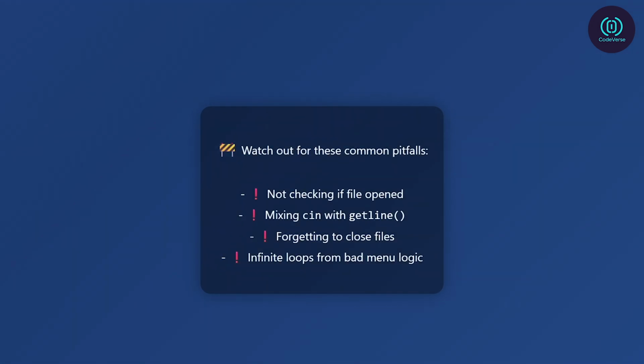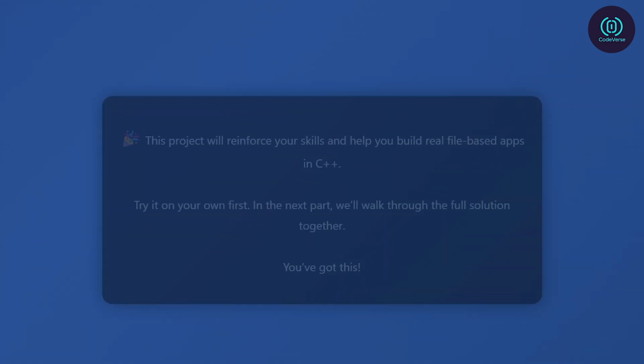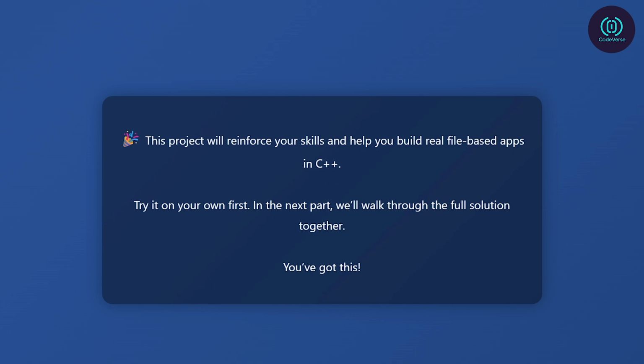Be careful of a few things. Always check if the file opens successfully. Watch out for mixing cin and getline. Don't forget to flush or close files before exit. Avoid infinite loops, make sure exit works properly. This project will reinforce your understanding of file streams and show you how to build something useful with C++. Once you complete it, you'll feel more confident working with files, whether for logging, data storage, or configuration systems.